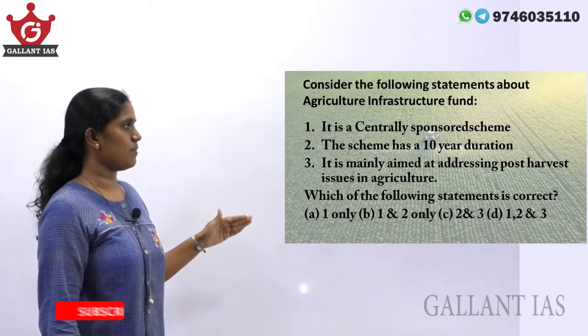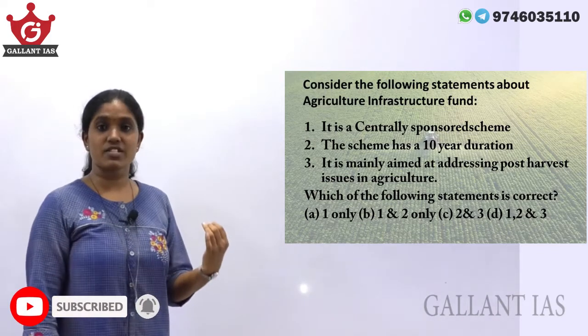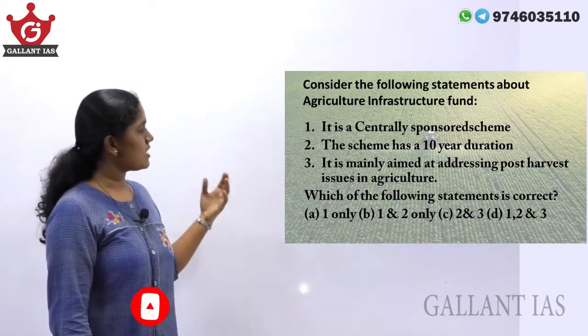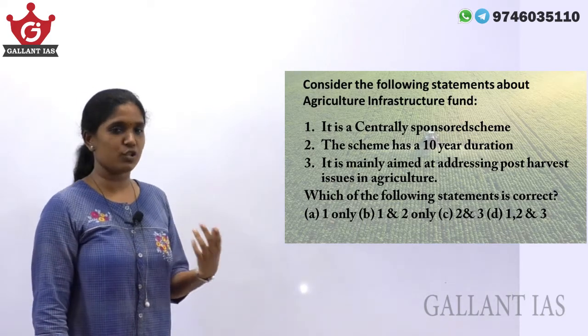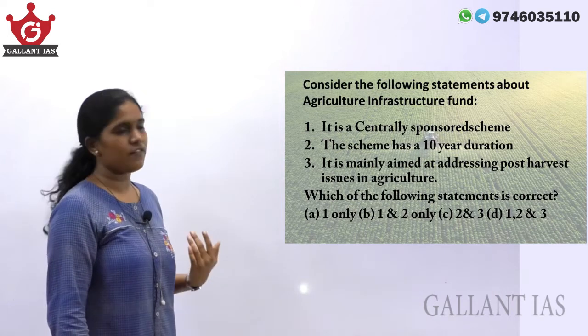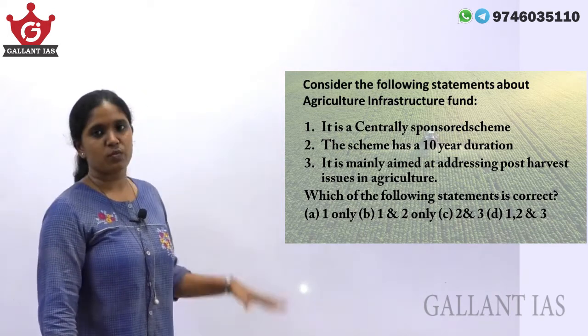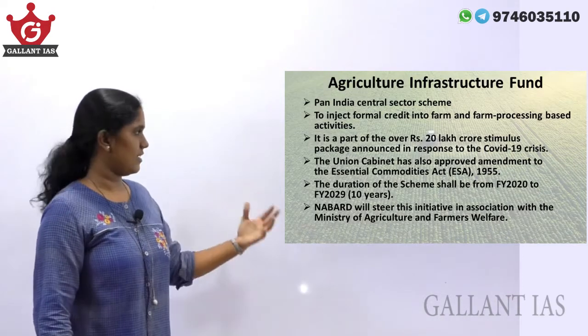Consider the following statements about Agriculture Infrastructure Fund. Statement 1, it is a centrally sponsored scheme. Statement 2, the scheme has a 10-year duration. Statement 3, it is mainly aimed at addressing post-harvest issues in agriculture. Before trying to answer the question, let's just look at what Agriculture Infrastructure Fund is.